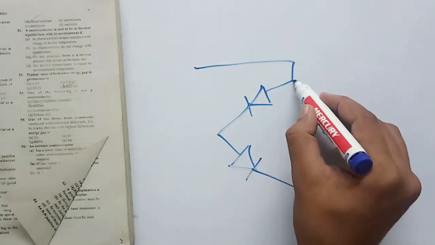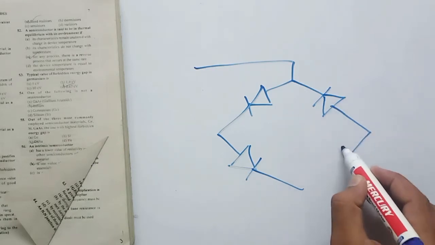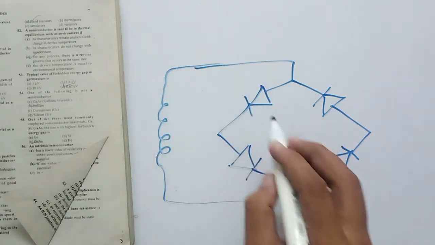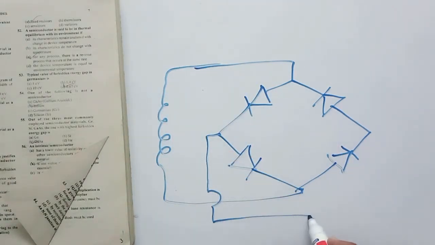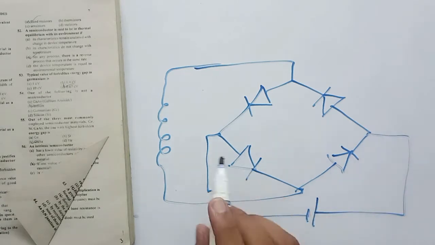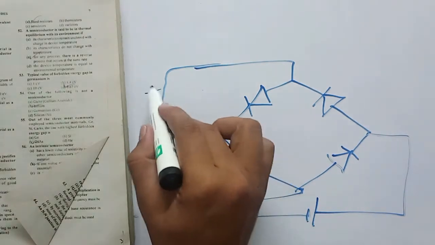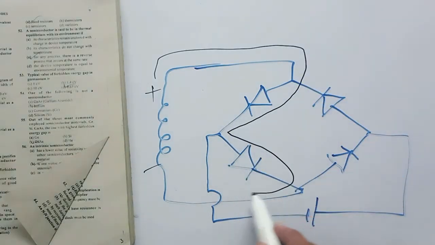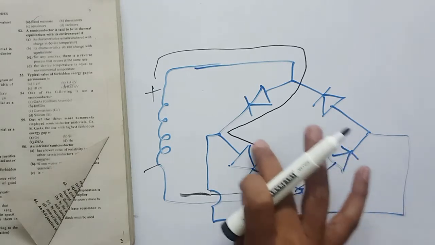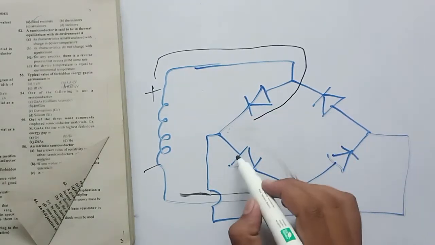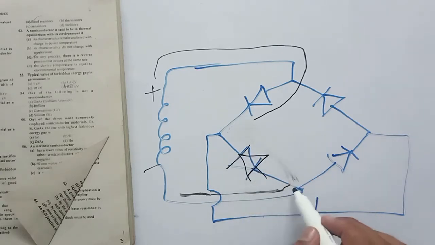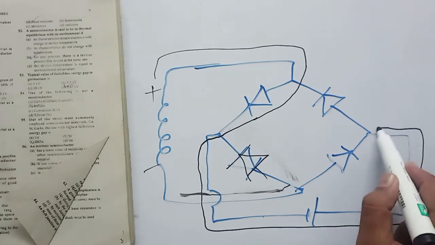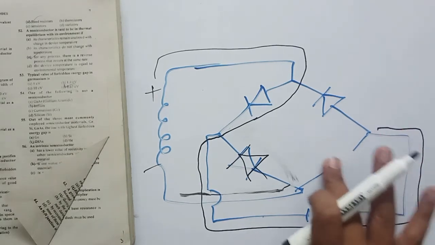So this is the block diagram. This will be the output. So what will happen when current comes like this? If this is positive, this is negative, current will come like this. It will come like this. Then it will go like this. No, this is wrong. We need to connect it like this, so that current will not flow like this. So current will come like this, like this, and this should be like this.